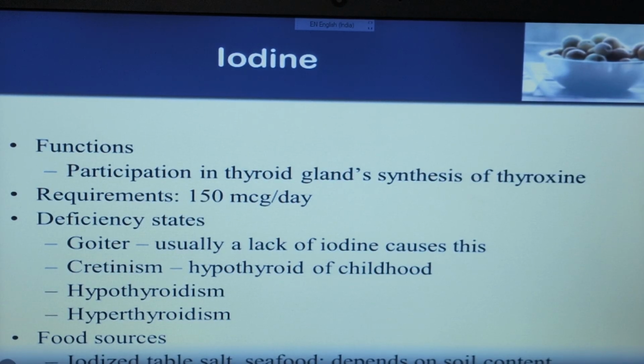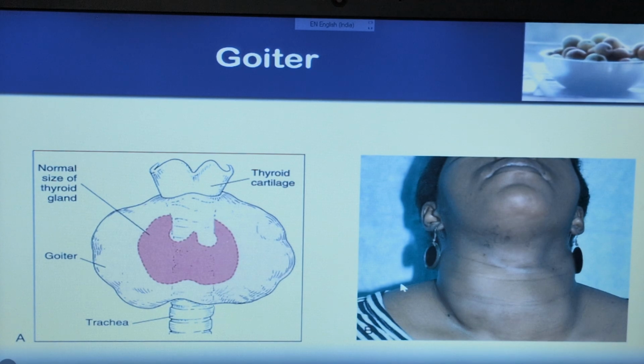Food sources of iodine are iodized table salt and seafood, depending on soil content. The major amount of iodine comes from iodized table salt. In this diagram, this is the thyroid cartilage and this is the normal size of the thyroid gland. This size will be enlarged when there is a deficiency of iodine, so the thyroid gland will be enlarged like this.